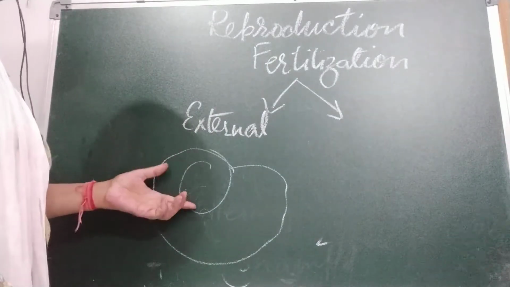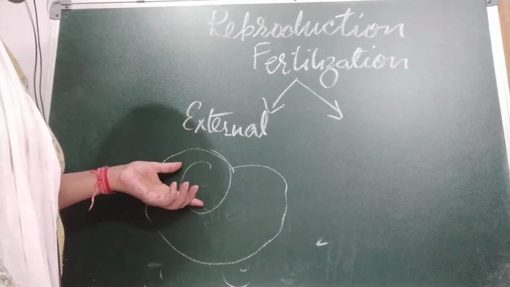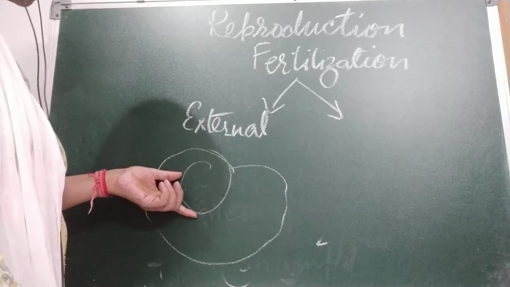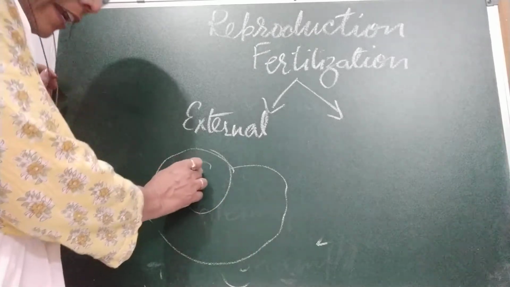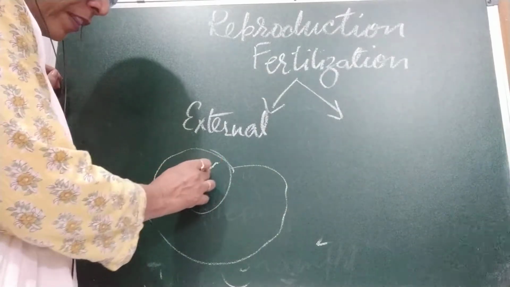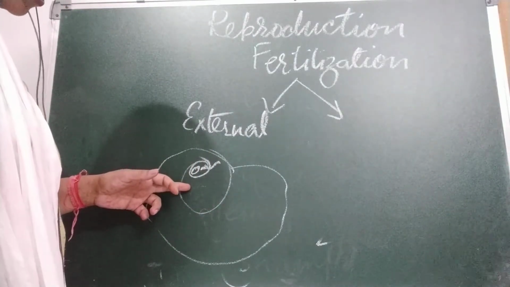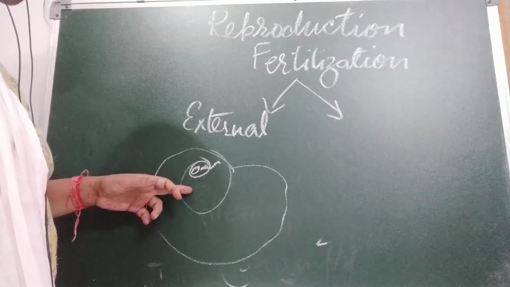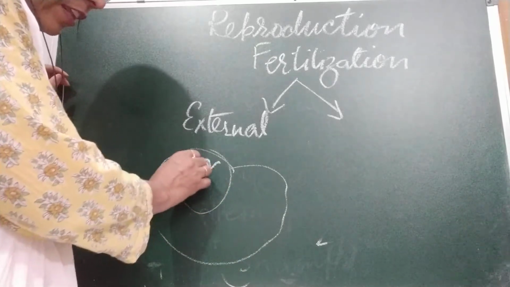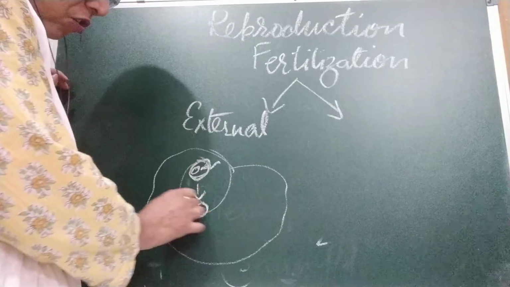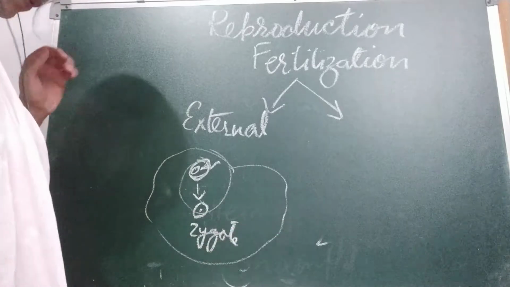They lay their eggs. Females lay eggs, and males eject sperms together on the surface of the water. The sperms fuse with eggs. These are eggs and these are sperms. They fuse, and then fertilization takes place here. The sperm fuse with egg on the water to form zygote. They lay millions of eggs and sperms.